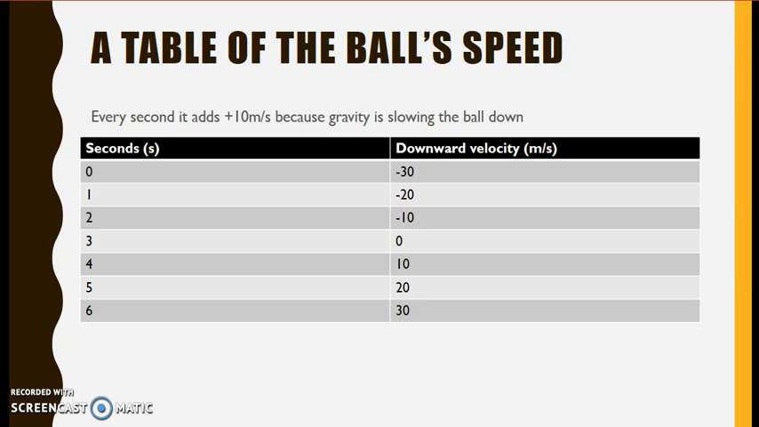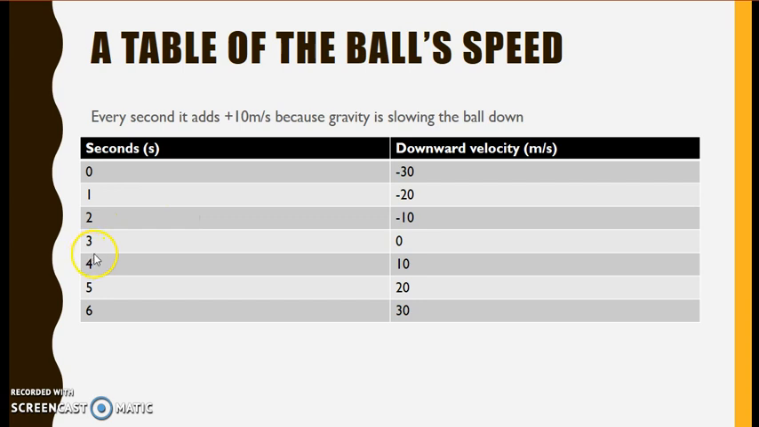A table of the ball's speed. Every second, it adds 10 meters a second because gravity is slowing down the ball. So it goes something like this. At 0 seconds, the ball is thrown upwards. Therefore, the downwards velocity is negative 30 because it's moving 30 meters a second upwards. Then at 1 second, you add 10 meters a second to negative 30. That will become negative 20. So it's now moving 20 meters a second upwards. At 2 seconds, you add 10 meters a second again, and it becomes negative 10.